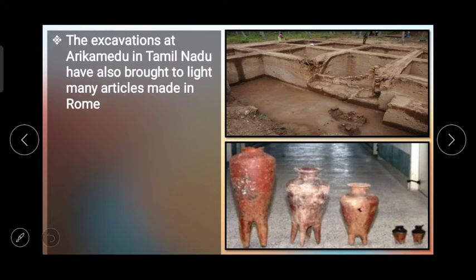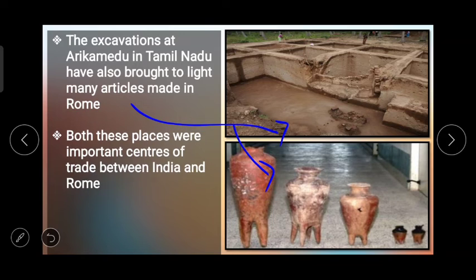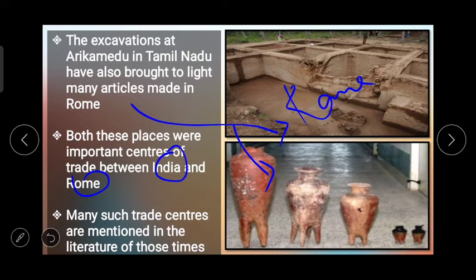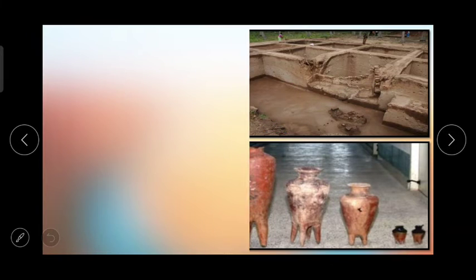Here now the excavations at Arikamedu in Tamil Nadu have also brought to light many articles made in Rome. On the screen you can see this. And both these places were important centers of trade between India and Rome. Many such trade centers are mentioned in the literature of those times.